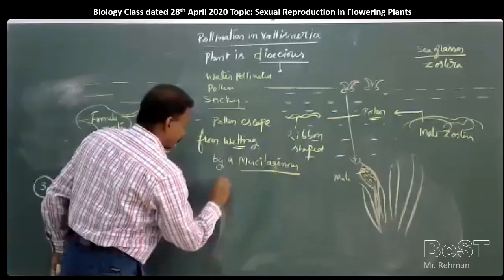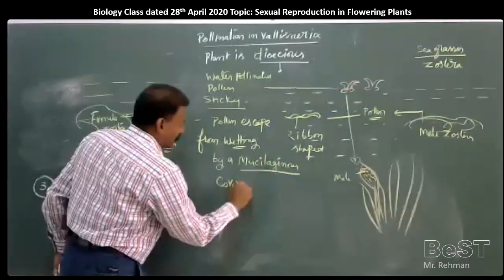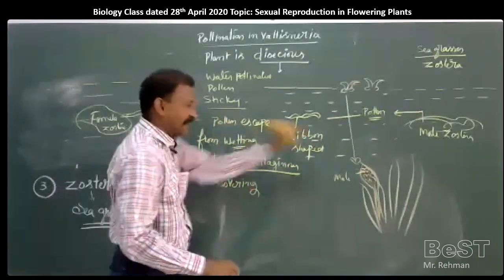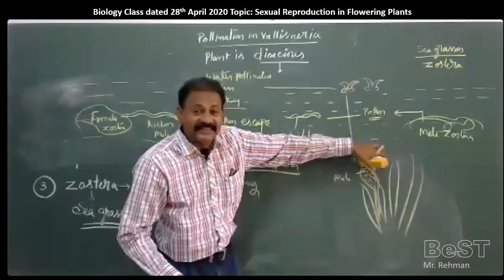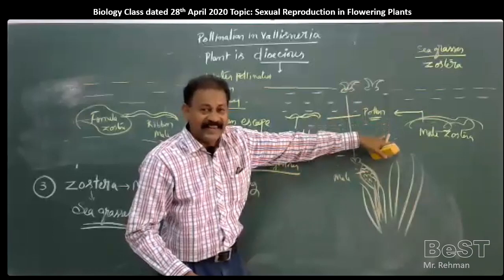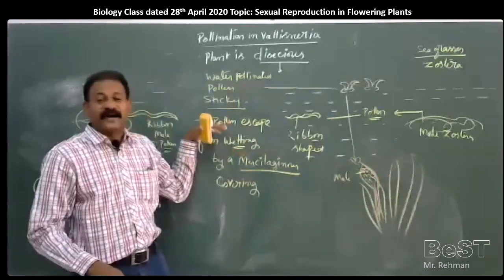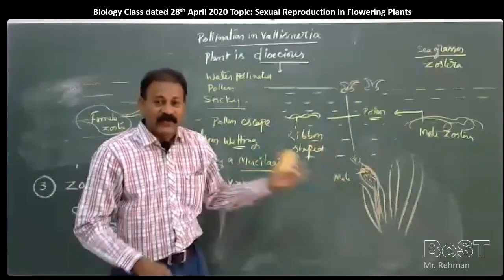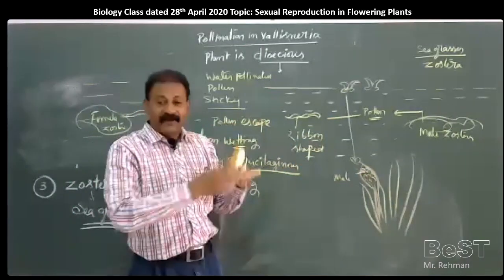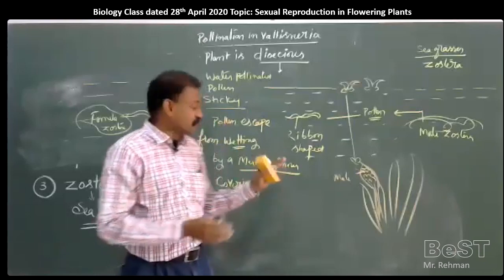In water plants, where pollen grains are shed from the male, since they move in the water, they would be easily wetted by the water. So they have adopted a covering which is called mucilaginous cover.